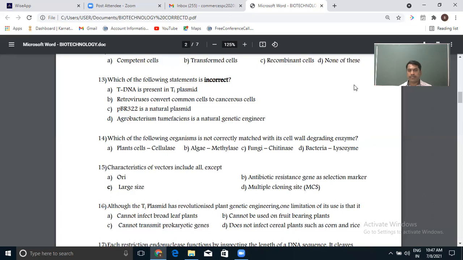Sorry, my mistake. Algae cell wall is made up of peptidoglycan, not methylase. Fungi is chitinase enzyme, right match. Bacteria, that is bacterial cell wall is, just a minute.